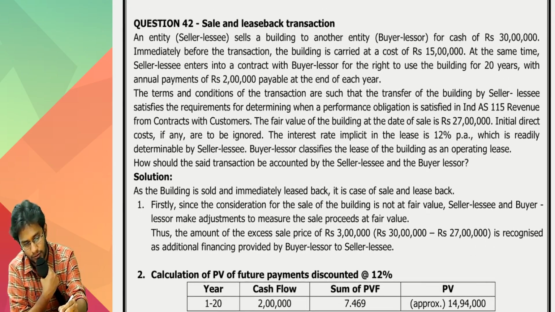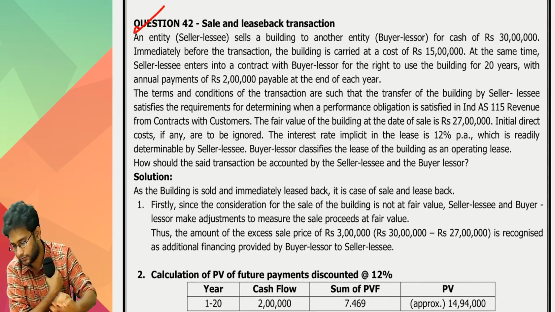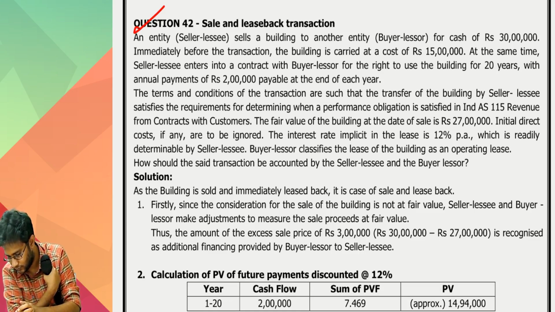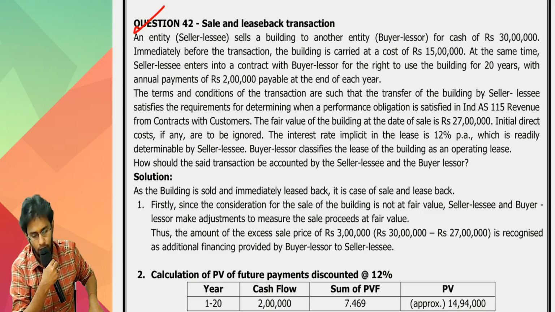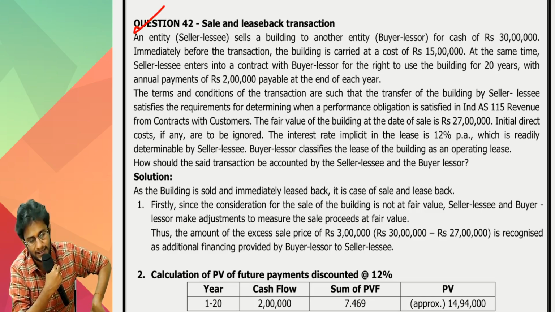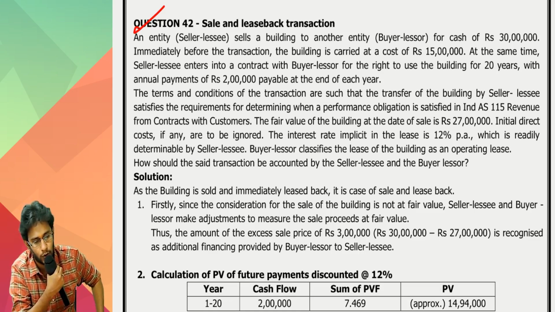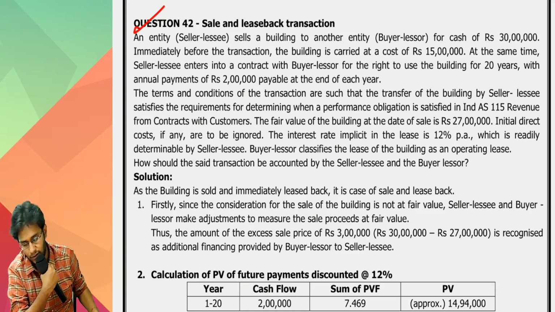Come to 42, sir. An entity, the seller lessee, sells a building to another entity, the buyer lessor, for cash of 30 lakh rupees. Very well.